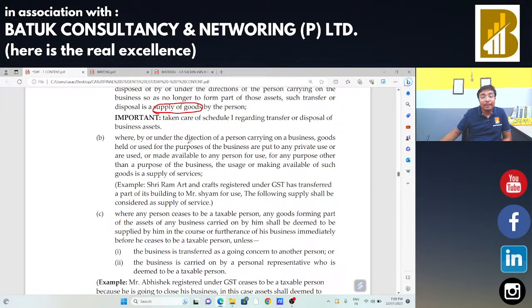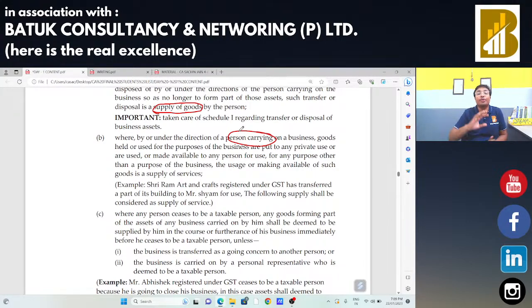Next, suppose there are business assets, and the business owner gives that asset to an employee of the company for personal use, for their private use. In that case the owner is not transferring the title in that asset to that person.